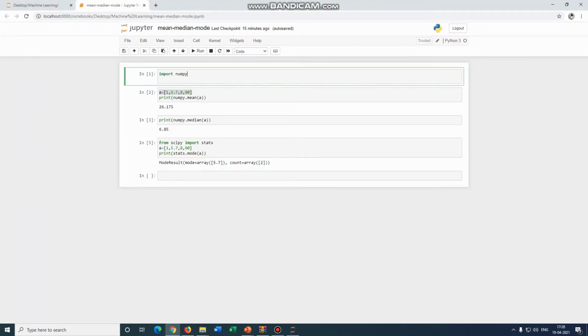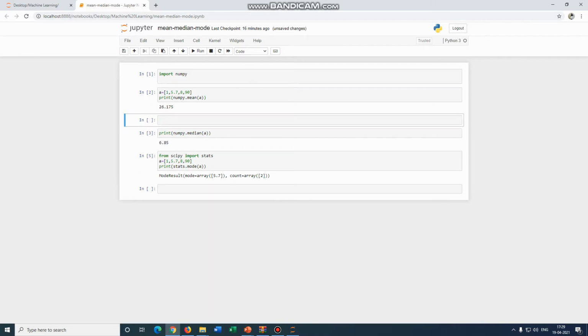So here I have imported the NumPy module, and here I have taken a list which is named A, and I have taken different types of variable, both integer and float, because a list can contain different types of variables. And here print numpy.mean. Here mean is the function to calculate the mean of that list. So the mean of that list is 26.175,